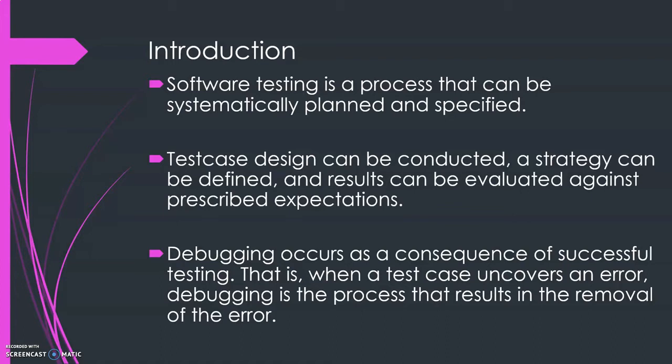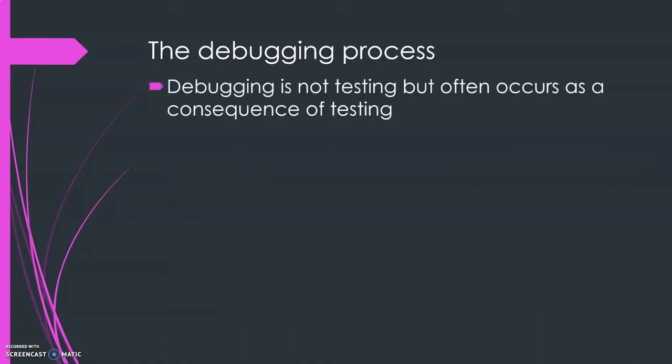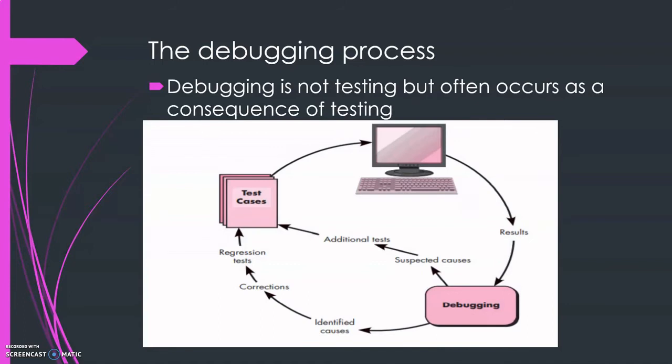That is, when a test case uncovers an error, debugging is a process that results in the removal of the same error. Okay. So debugging is not testing but often occurs as a consequence of testing. So going into the figure, the debugging process begins with the execution of a test case.